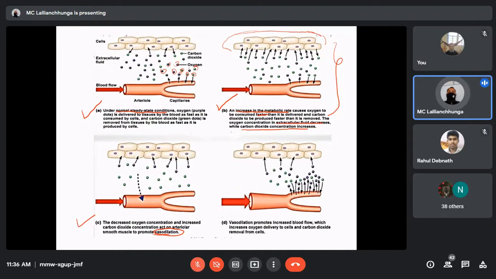After blood vessel dilation, this will promote increased blood flow, which increases oxygen delivery to the cells and carbon dioxide removal from the cells. Now there is an increase in the blood supply, so that more oxygen can enter the cell, and at the same time, more carbon dioxide can be removed from the surrounding fluid.